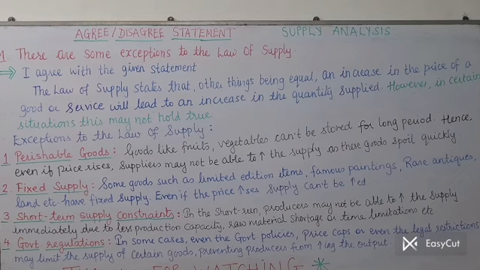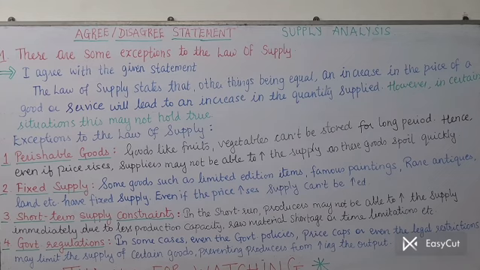First one, perishable goods. See, the perishable goods which get spoiled quickly, such as fruits, vegetables, etc. Such perishable goods can't be stored for a long period. And as a result, even if the price rises, suppliers may not be able to increase the supply because such goods spoil quickly. So they can't hold the stock of it and all of a sudden increase the supply. No, it's not possible. Whatever is the quantity available, only that much is available in case of perishable goods. So that was the first exception, that even if the price rises, supply cannot be increased.